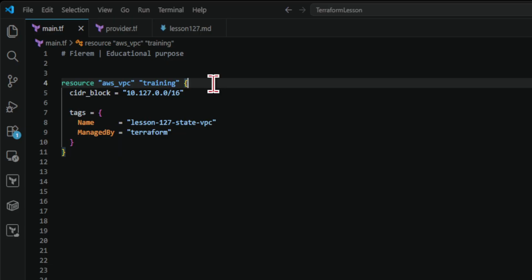The AWS VPC training block creates one remote VPC. AWS returns a VPC ID after creation. Terraform stores that ID in state. Future plans compare configuration against that same VPC. The block name alone cannot identify the AWS object.